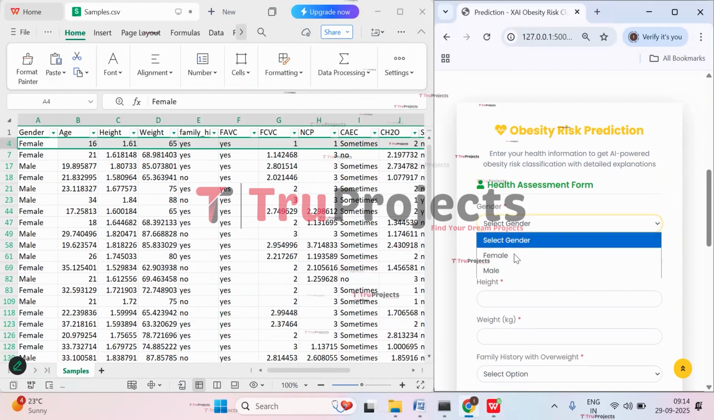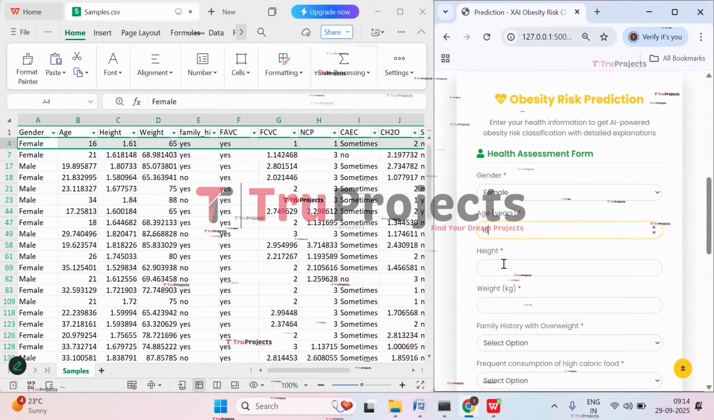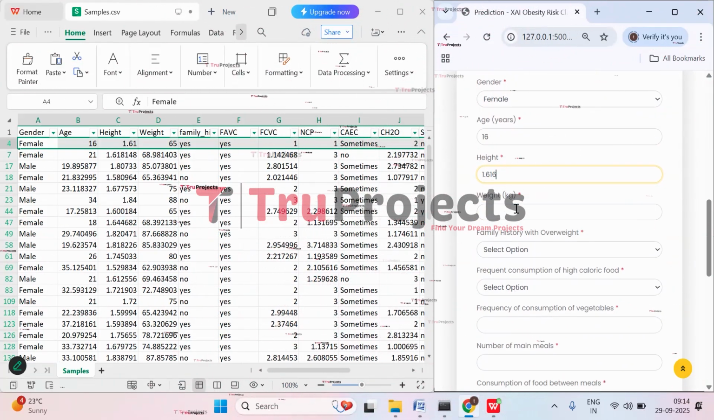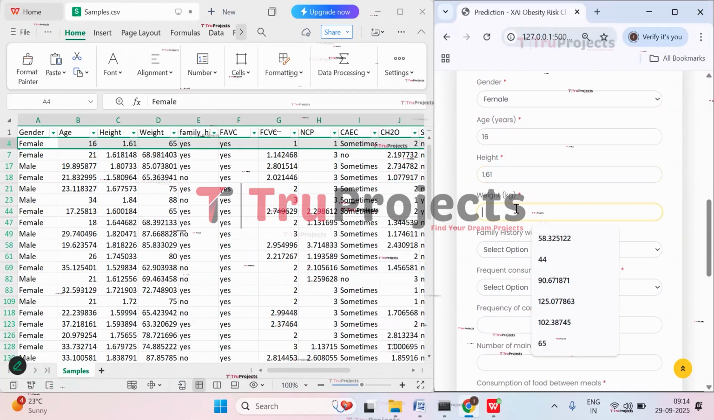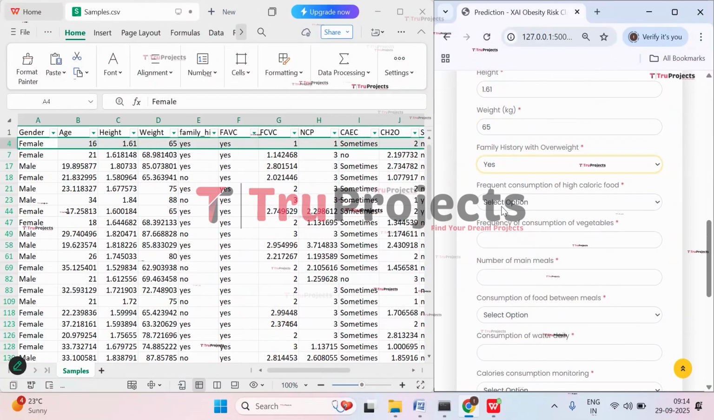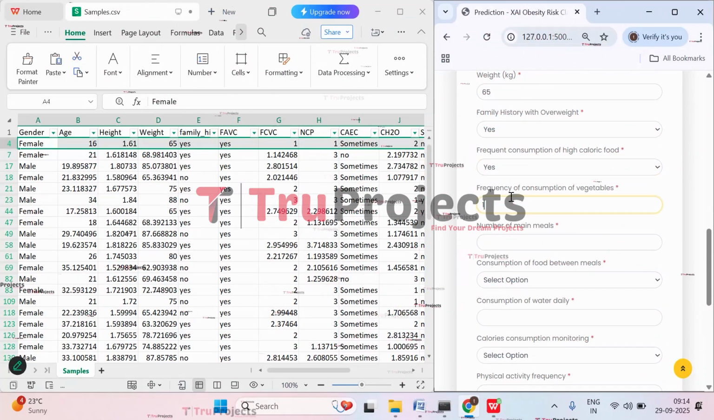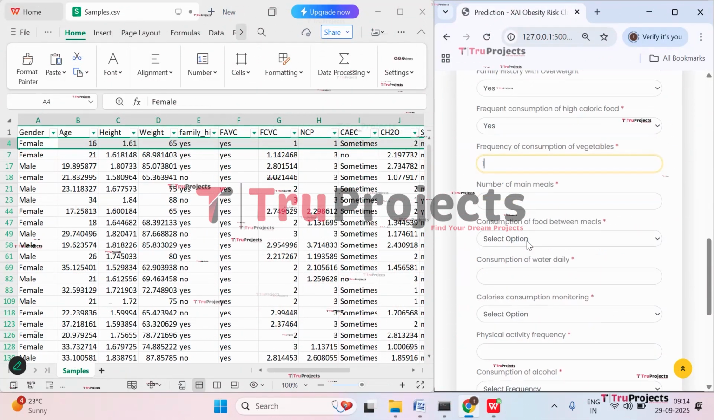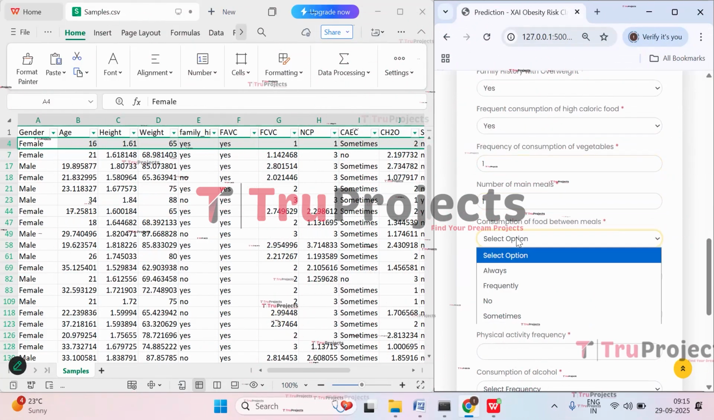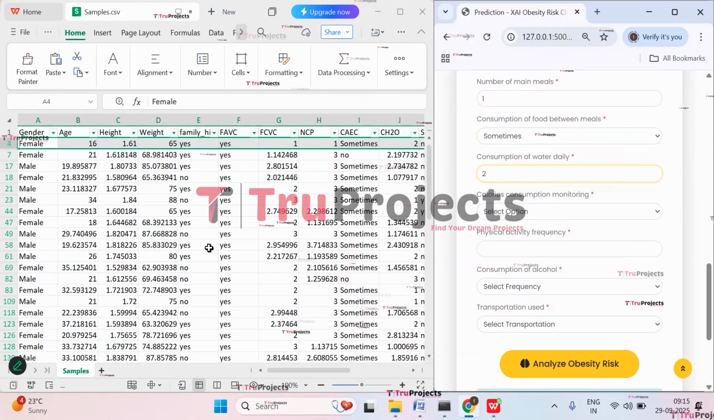And here the gender is female, age is 16 years, height is 1.61, weight is 65, and family history of overweight is yes, consumption of high calorie food is yes, FCVC is 1, and number of meals is 1, consumption between meals is sometimes, and consumption of water daily is 2.